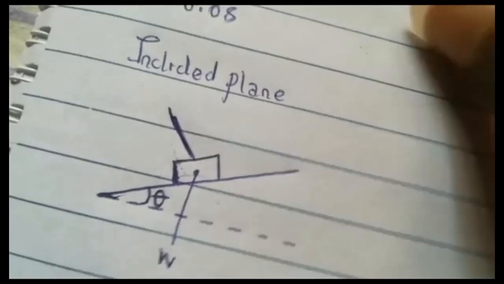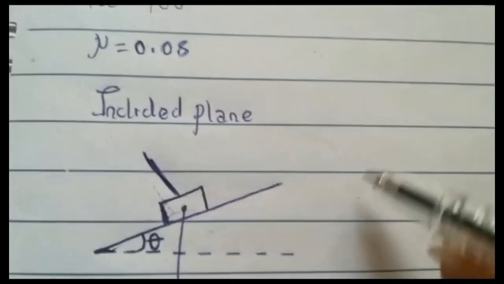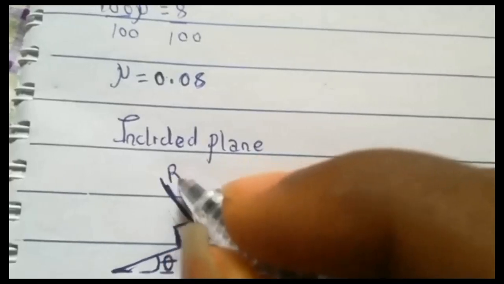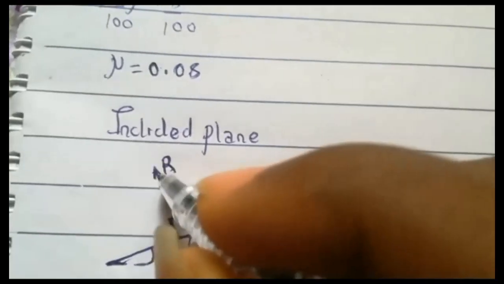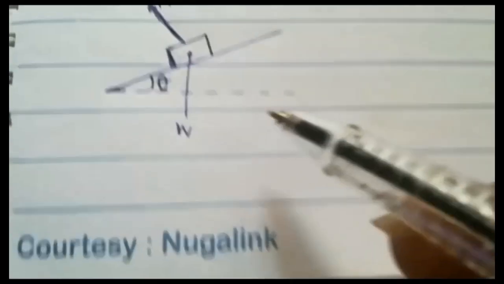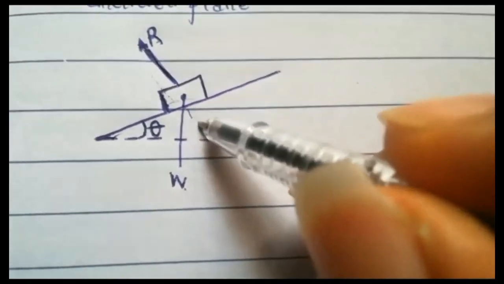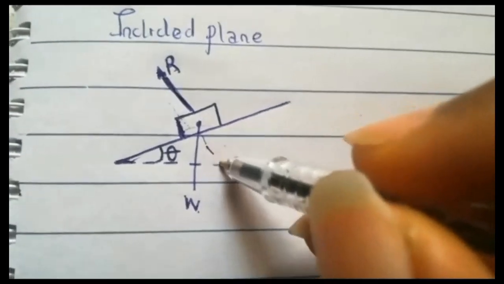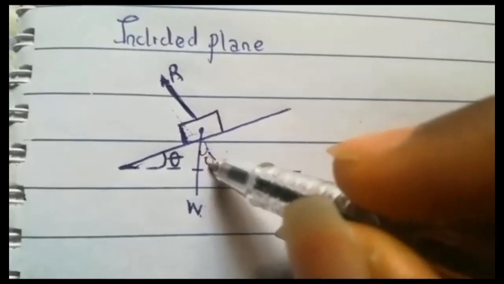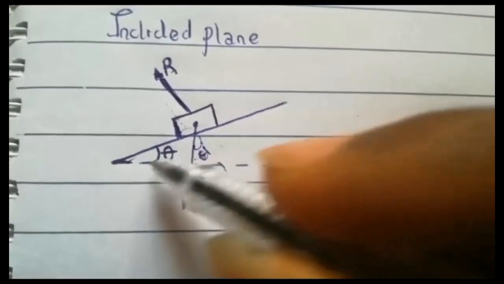So now in this case of inclined plane, your normal reaction is not going to be equal to your frictional force. So we have R to be here. And this your W is going to be acting at a particular angle. So this angle is going to be equal to this angle.